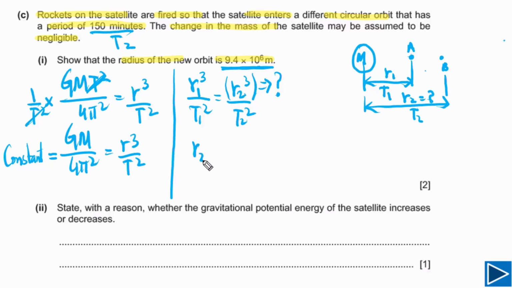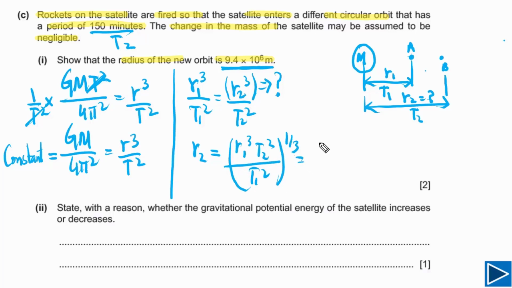We can rearrange and write down r2. This is equal to r1 cubed times t2 squared divided by t1 squared, and we need to take the cube root of this, meaning to the power of 1 by 3. Now we just need to plug in values.